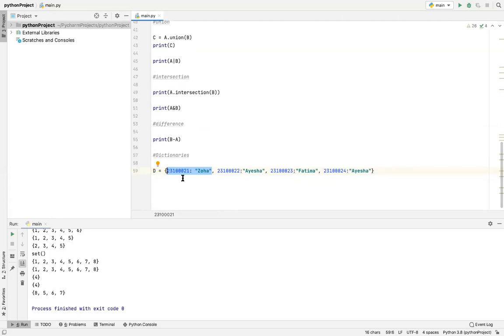Now this one term consists of two parts. We can see over here. It's not necessary that the first part has to be an integer value and the second has to be a string value. It can be the other way around. However, this is an example. So the numbers over here are the keys, and so the first thing is the key, then a colon, then the value assigned to the key, and then a comma, and then the other values.